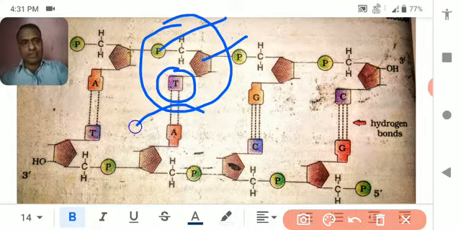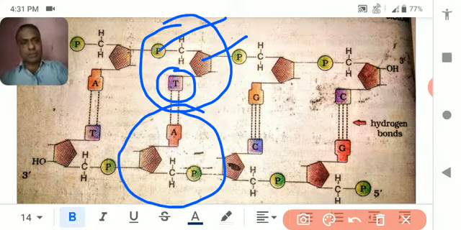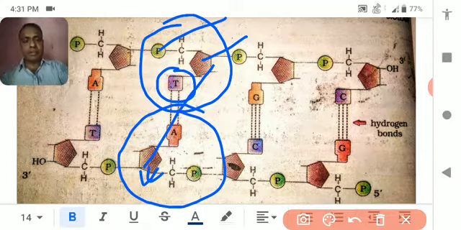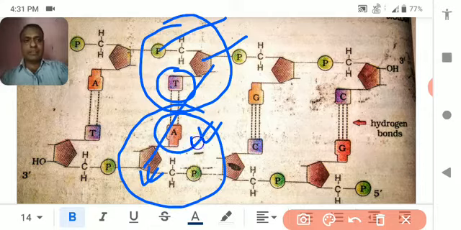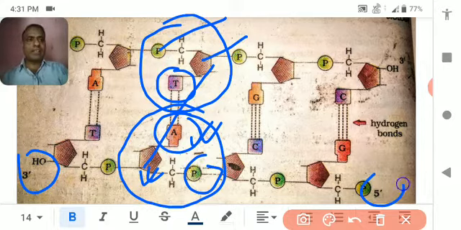Another nucleotide which pairs with it and makes a base pair is there. Just opposite to it, you can see there is another nitrogen base. Sorry, pentose sugar. This pentose sugar makes a pair with another nitrogen base. Here is the nitrogen base and this is the phosphate. So it will be just opposite to each other because the polarity is also opposite.